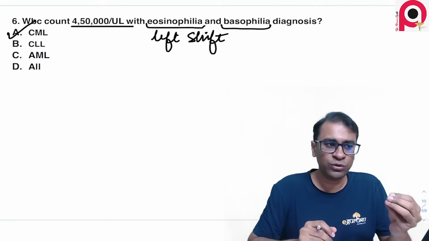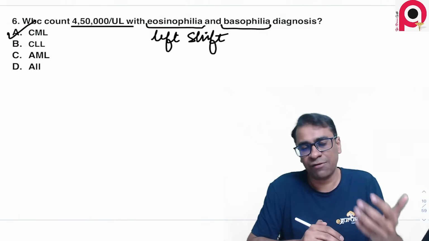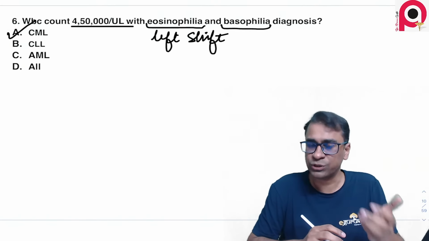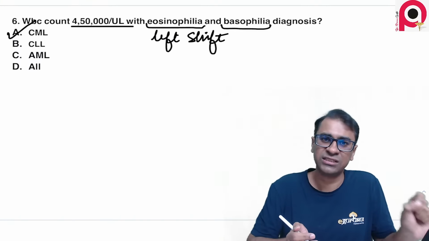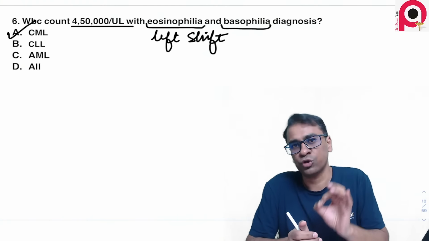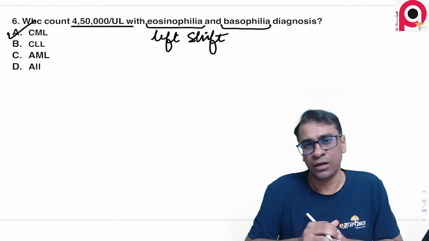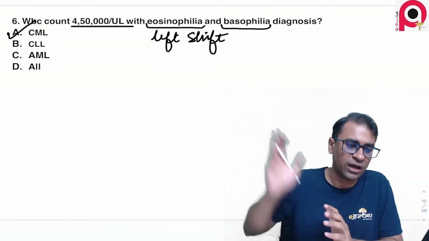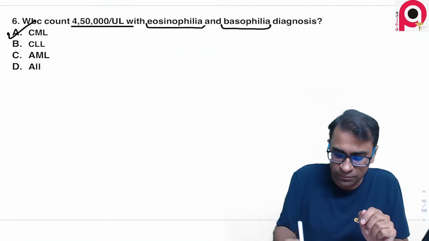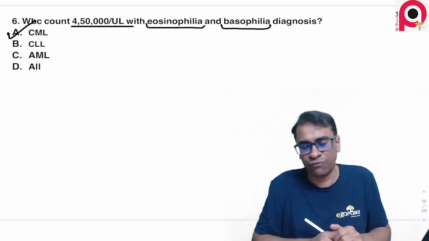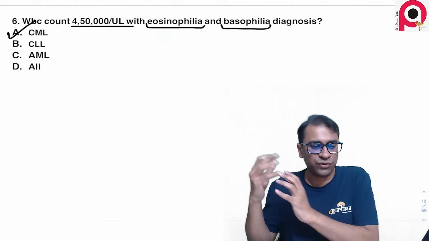And let me tell you, chronic myeloid leukemia actually shows a garden party appearance. The next investigation, if asked, will always be the LAP score. And if the confirmatory test is asked, you have to go for FISH analysis demonstrating the Philadelphia chromosome, translocation 9;22. That becomes a case of CML. So this was the other question in which the answer was given, and eosinophilia and basophilia were clearly given with that. Peripheral smear analysis was given with this one only.